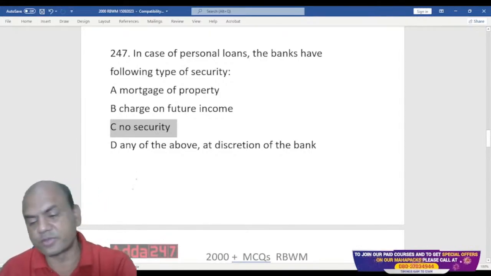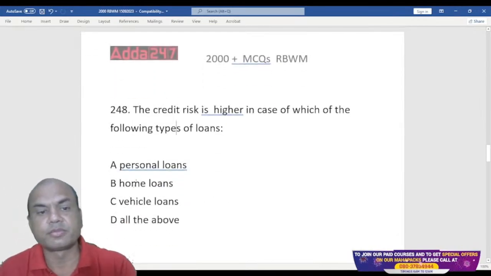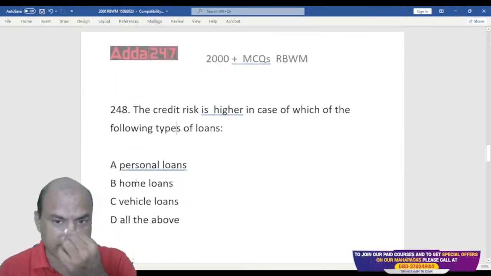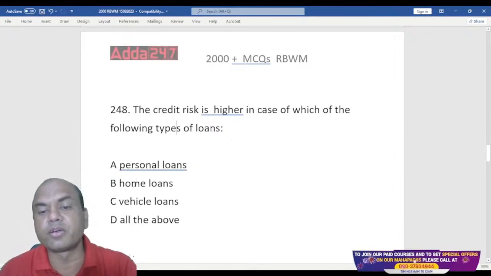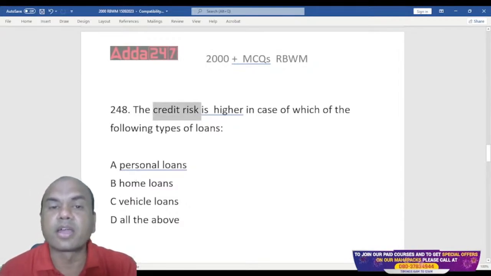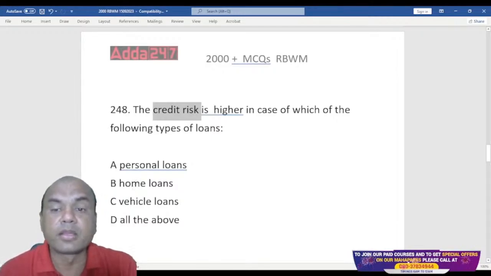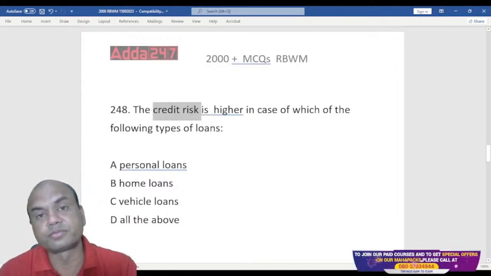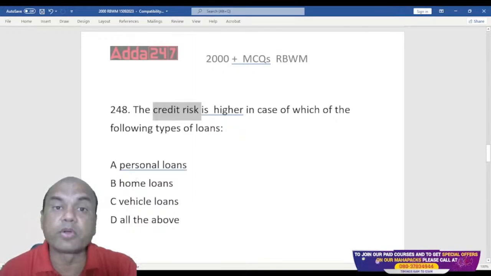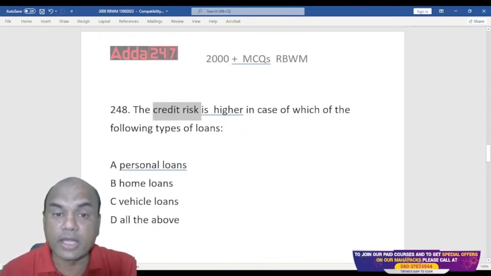Okay. Next one. The credit risk is higher in case of which of the following types of loans? Credit risk, firstly you need to understand. Credit risk means the default risk. Default risk means the borrower not paying you. Suppose if I give a loan to you and if you don't pay, then I'll be in trouble.